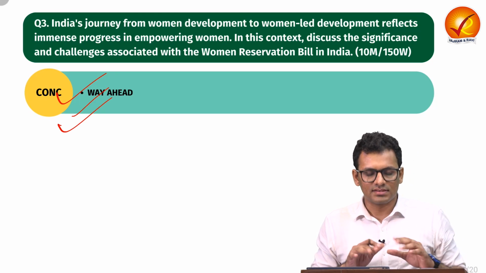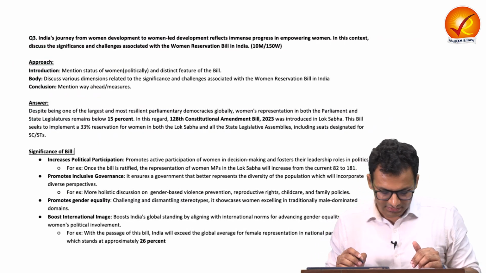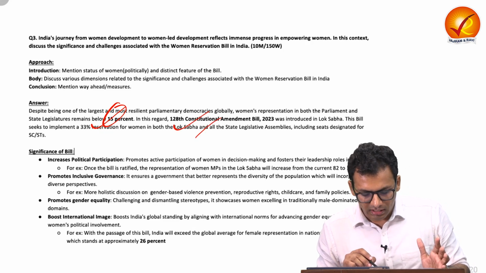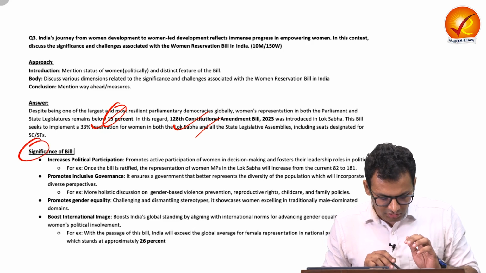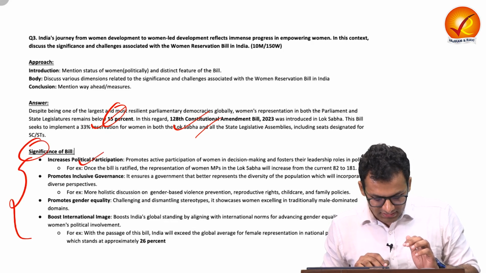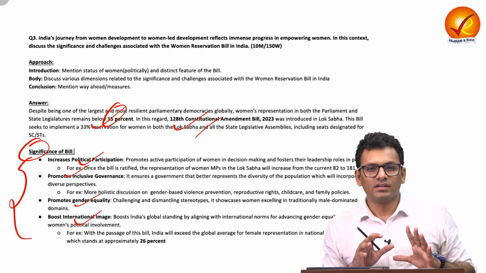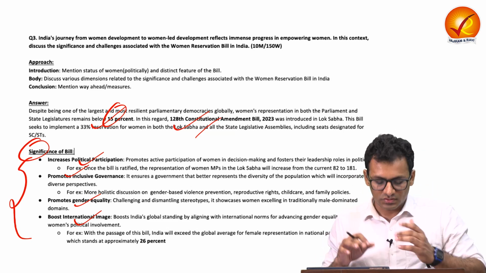So let us see the model answer and understand how we can inculcate the same in our answer practice. First you can talk about data in the introduction along with a little bit about features of the bill. Then you can talk about significance. You can add multiple points like political participation, inclusive growth, gender equality, international image. Such significance of the bill shows its salient features and how it will impact Indian society.